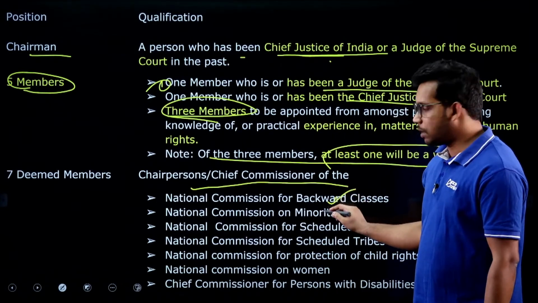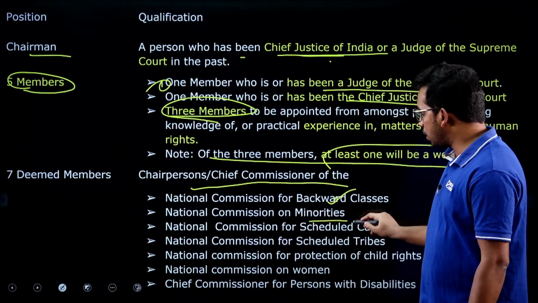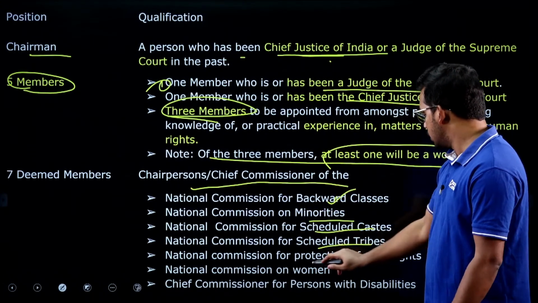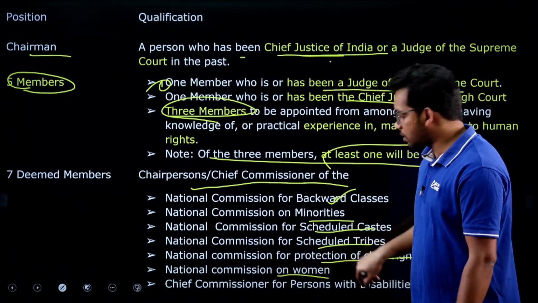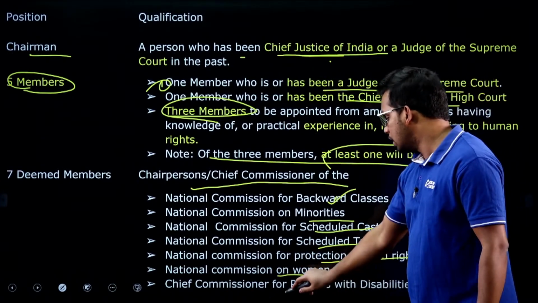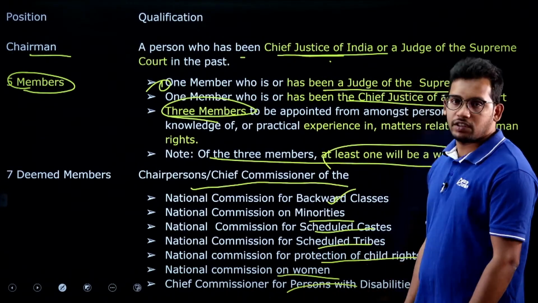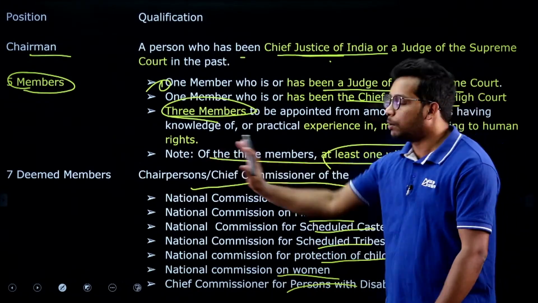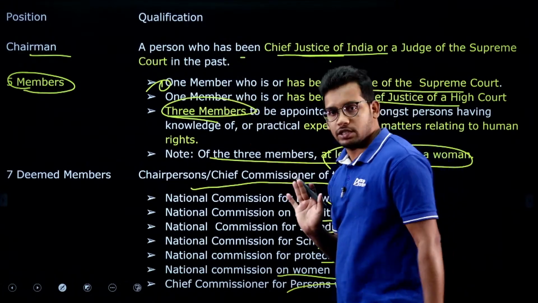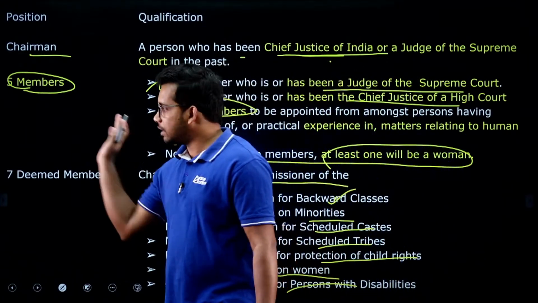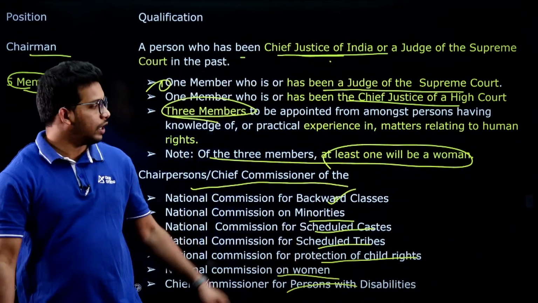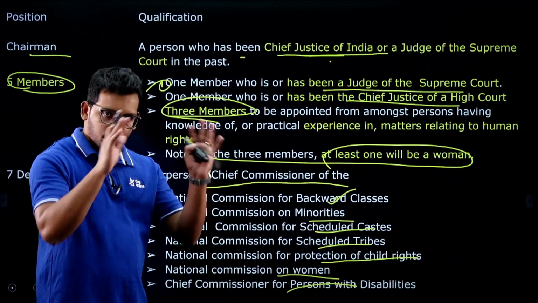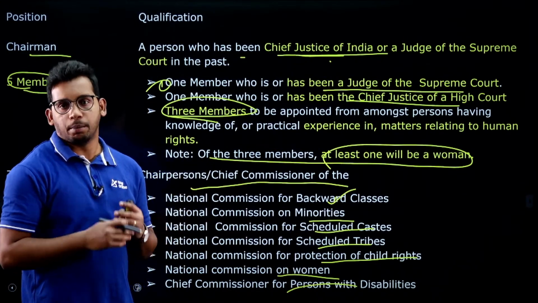So, this chairman and then National Commission of Minorities, Scheduled Castes, Scheduled Tribes, Protection of Child Rights, and then National Commission on Women, Statutory Authority, Chief Commissioner of Persons with Disabilities. So, all these bodies' chairmen are also deemed members who are assisting these people, right. 1 plus 5 are the permanent members, right. So, this is about the body's nature, the membership.